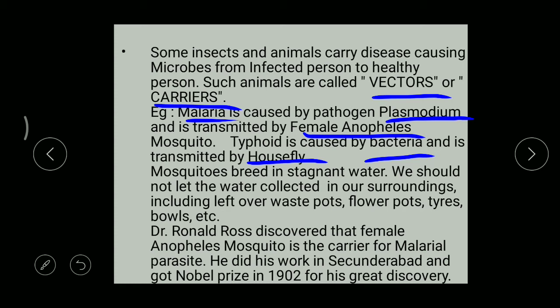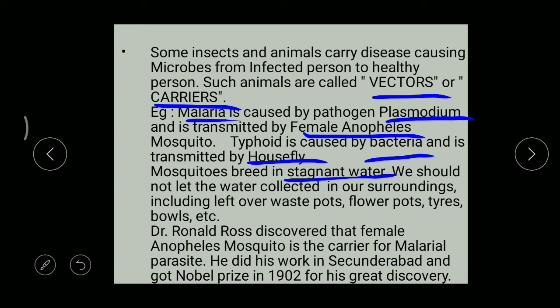And generally you can find these mosquitoes in our home mostly at night time. But where are these mosquitoes living? Mostly they live in stagnant waters. Stagnant means stored water. When water is stored for a long time, those places become a shelter for the mosquitoes. That's why, in order to eliminate these mosquitoes, we should not store water for a long time in our home or around our home.